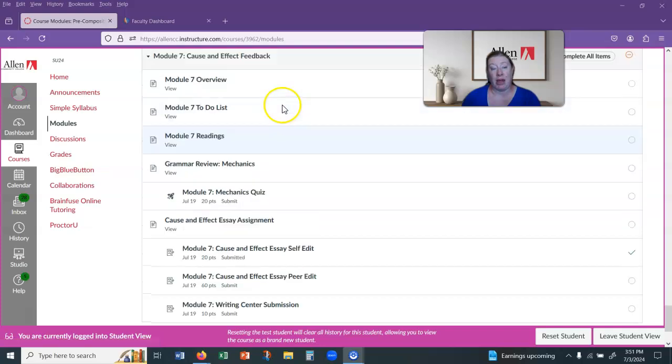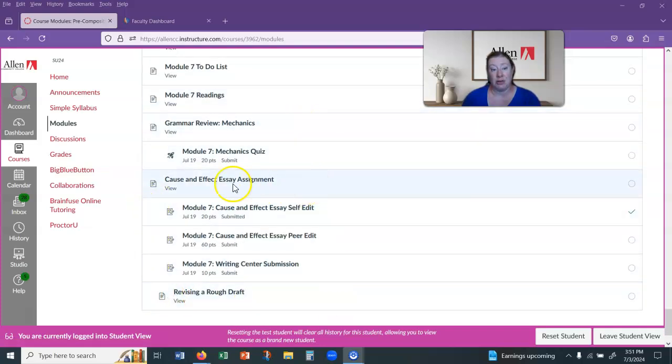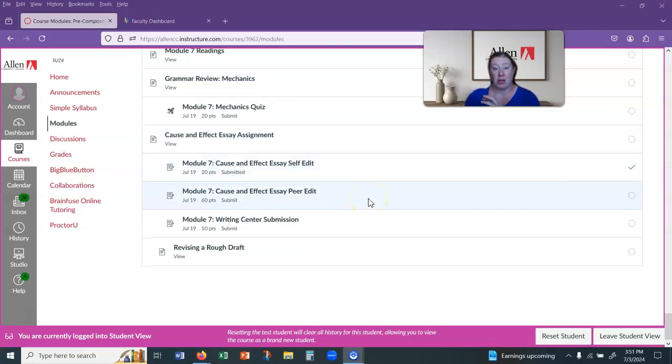So you can see that most of the assignments are down here, and you may want to just do the mechanics quiz right away and get that done, but you can also save that for the end if you want. The first thing to remember is that for the peer edit and the writing center, you have to submit your rough draft right away. Since you already wrote your rough draft and submitted it in Module 6, you can just take that exact same file and submit it to these two new places. So you don't have to make any changes, you don't have to do any work, all you have to do is go in and submit.